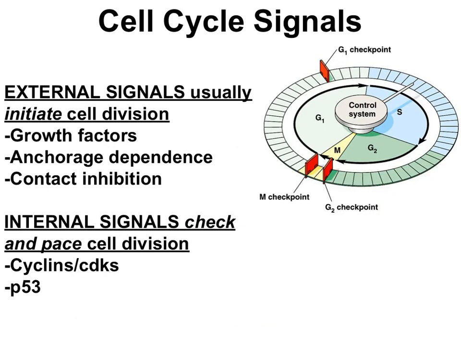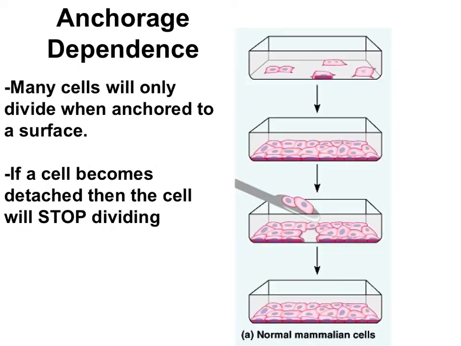When it's time for a cell to divide, there are definite stop and go signals to make sure everything goes right. You can roughly classify these signals into external signals, signals from surrounding cells that typically start the cell cycle, and internal signals, signals that are inside the dividing cell that act as checkpoints along the way. The external signals we'll talk about are growth factors, anchorage dependence, and contact inhibition. The specialized proteins called cyclins, CDKs, and p53 are the internal signals we'll focus on.